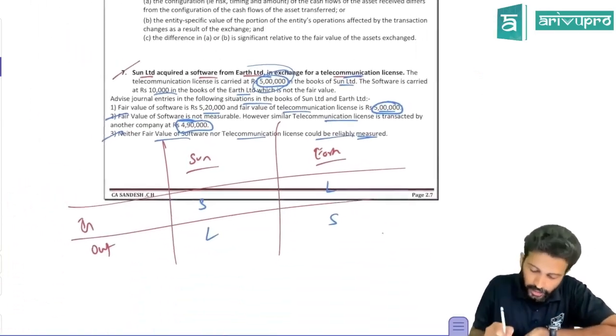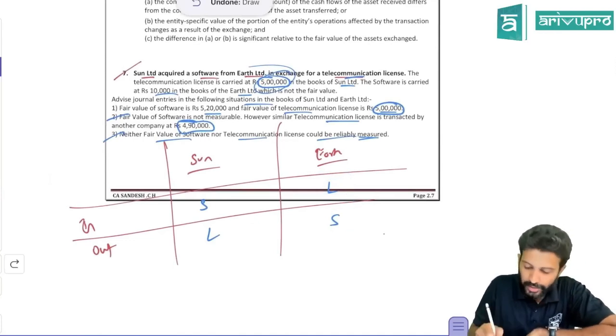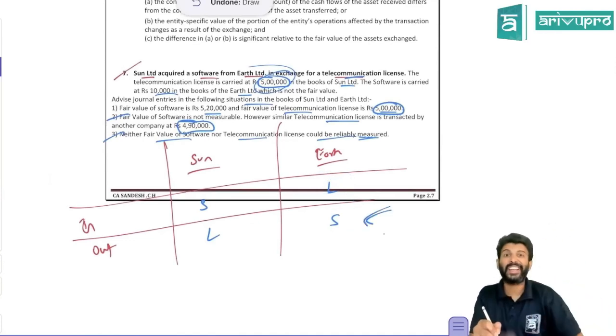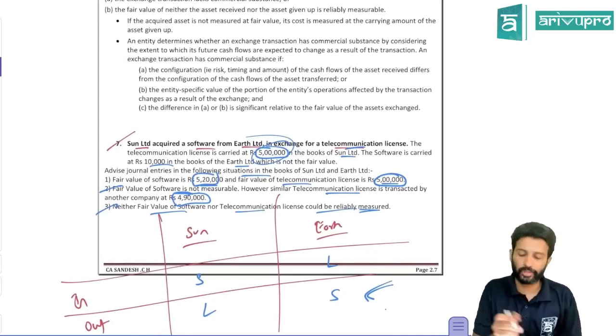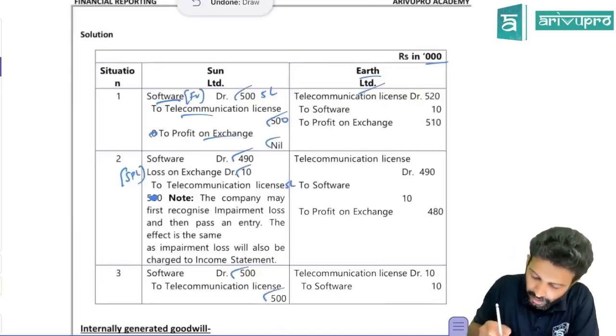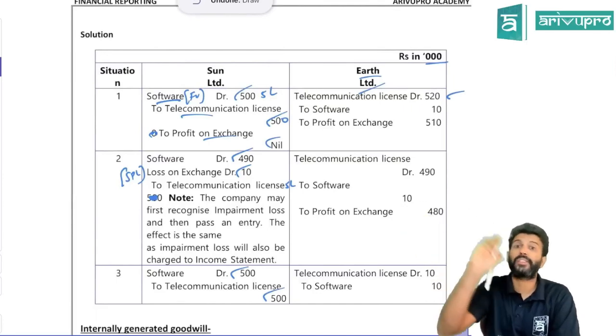For ArP, what came in? License came in, software went out. So that means first priority will always be fair value of the asset given up, which is software. Okay, in the first case, do you know the fair value of software? Yes, 5,20,000. What asset came in? License. So license will be recorded at 5,20,000, which is the fair value of the asset given up.